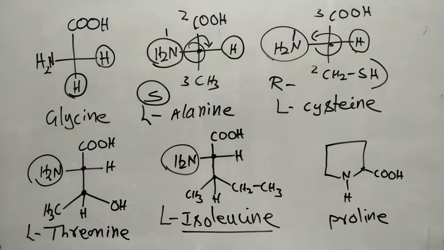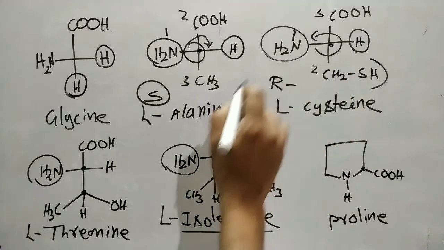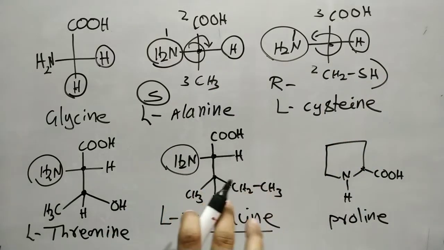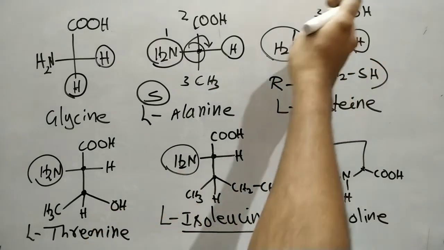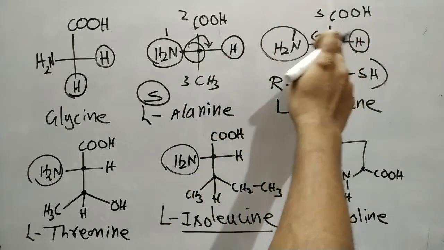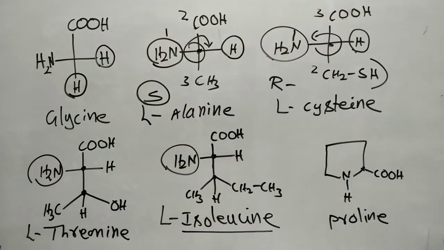So the important points are that all amino acids have the L configuration as relative configuration, and all have the S absolute configuration, but one amino acid has the R configuration because of the SH group, where the priority is changed. The direction is anti-clockwise, but since the lowest priority group is on the horizontal line, take the reverse, as per the rules we will discuss in stereochemistry.